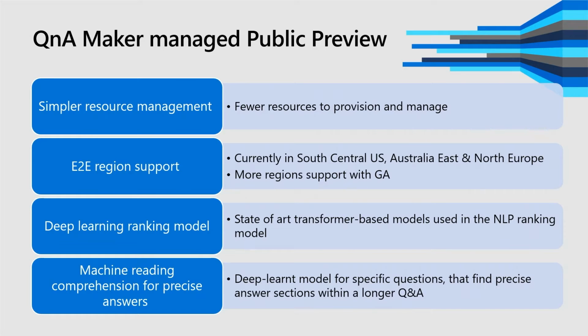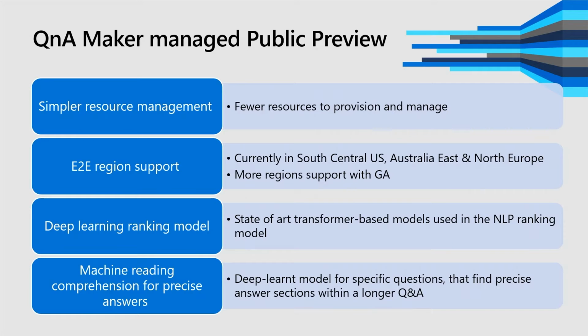And the third thing is, because we have changed our resource model, we are now supporting a deep learning ranking model, whereas in the current GA, it's machine learned models that we have been supporting till now. So you'll see enhancement in the relevance results of our queries, and that will be horizontally across all the languages because this model is multilingual. It's not specific to any language.